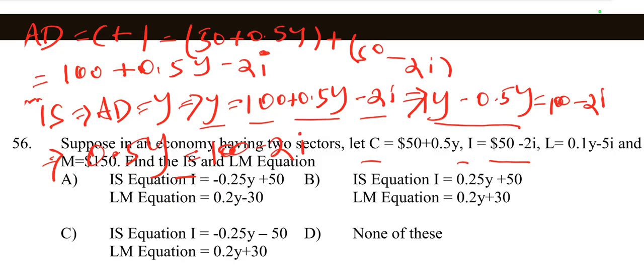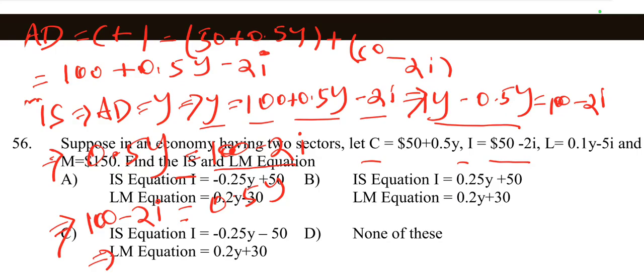This implies Y is equal to (100 minus 2i) by 0.5, or we substitute the second value: 100 minus 2i is equal to 0.5Y.